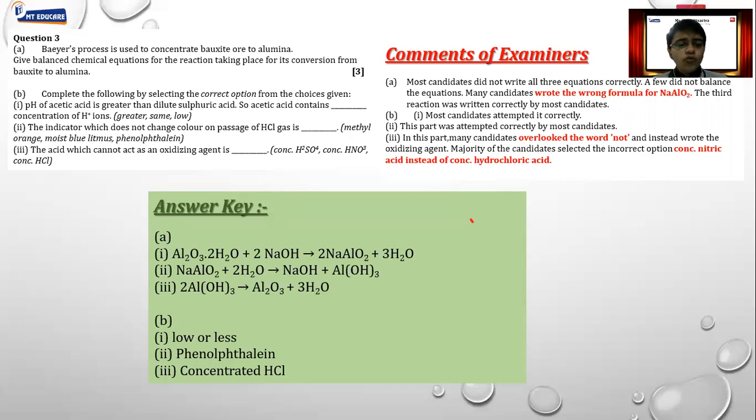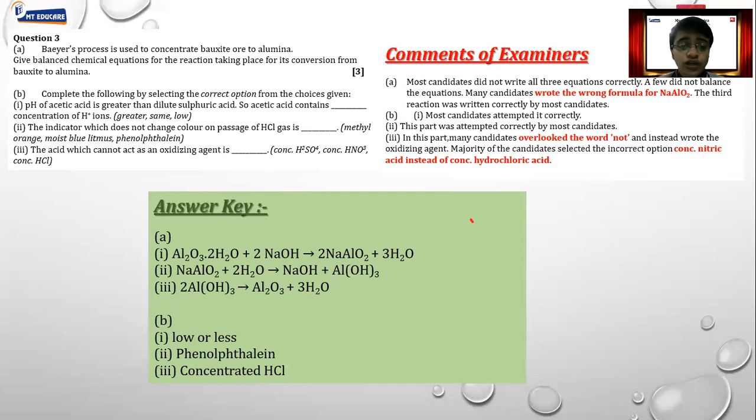Now here what mistake normally people make, let's understand. In the first question, there is normally no mistake generally made as such. The last question, the acid which cannot act as an oxidizing agent. Now every time these kinds of questions can be asked, and just to twist you, instead of saying straight away that it is acting like a reducing agent, they have twisted it by saying that it cannot act as an oxidizing agent. Fine. So if you miss the word cannot, you will get the answer wrong. Okay. So make sure that you use this concept. I mean, read the question correctly.